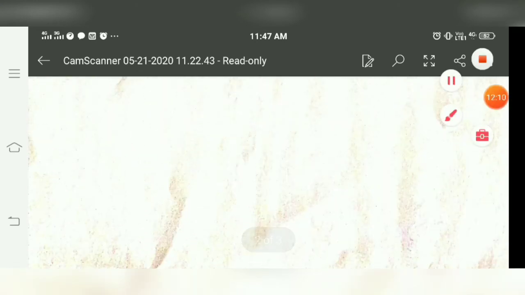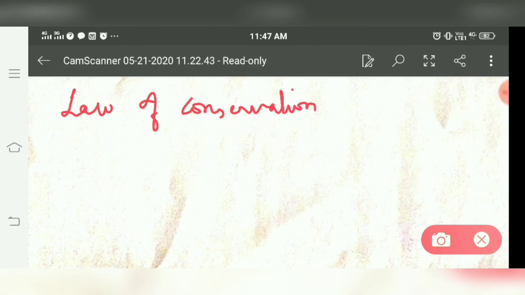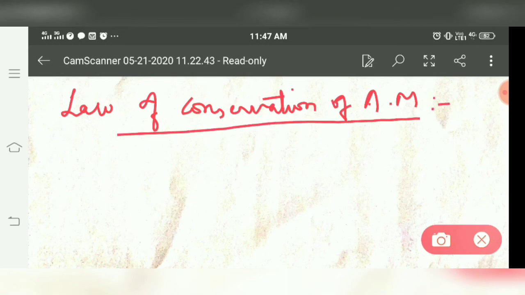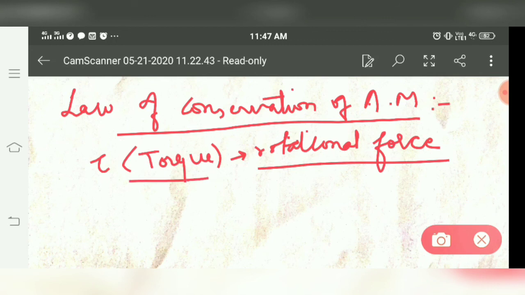Now for the law of conservation of angular momentum. If total torque, that is, rotational force. What is the meaning of rotational force? A force which gives a rotational effect to a body, that force is called rotational force. So if the rotational force or torque acting on a body is zero, in that case the angular momentum of that body is constant, or we can say tau is equal to dL by dt.